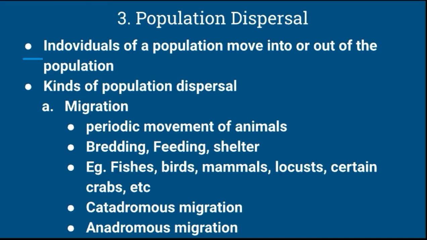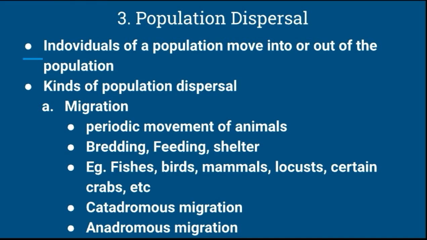Dispersal is a phenomenon where only some individuals of a population move into or out of the population. That is called population dispersal.